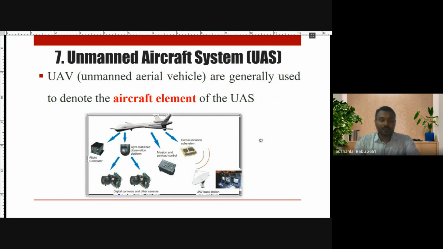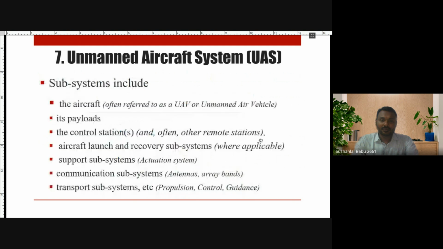Okay, so unmanned aircraft systems are generally used to denote the aircraft element of UAS. And these are some of the subsystems included: the aircraft, its payload, control station, aircraft launch and recovery subsystems, support subsystems, communication subsystems, transport subsystems. These are the subsystems included in the unmanned aircraft system.